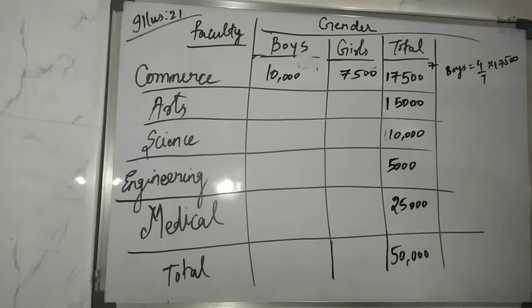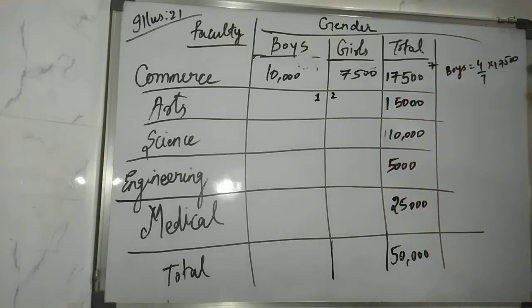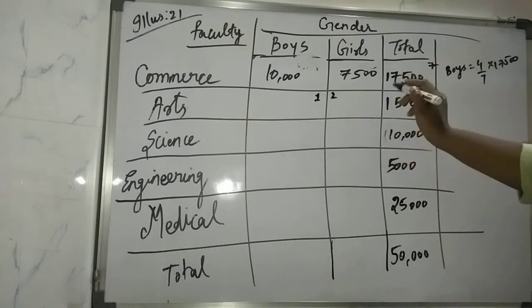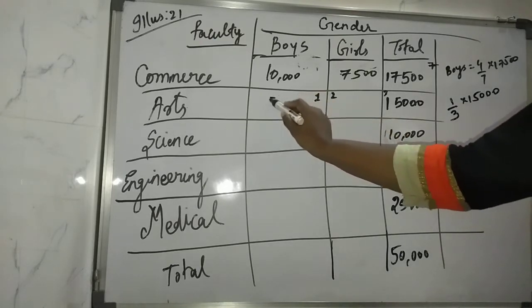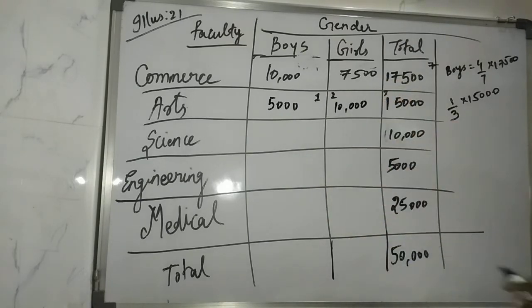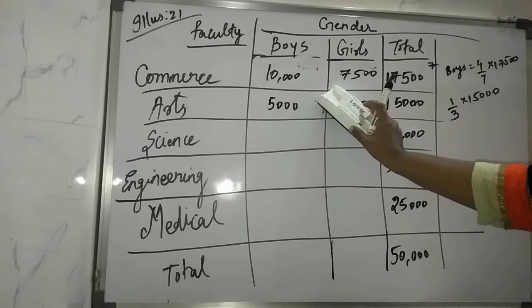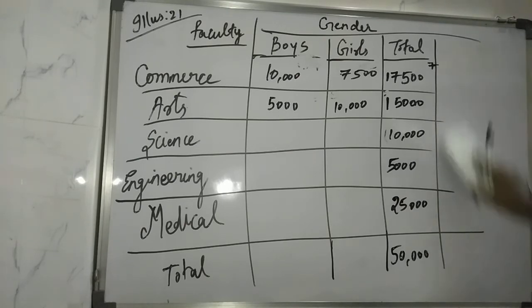Now read the question further. In arts faculty, the number of girls is double that of boys. So girls is double that of boys, means if this is 1, this is 2. Like this, 1:2 ratio you can take. So this is 1, this is 2, this is 3. So how can you find out for boys? It would be 1/3 of 15,000. So 3 5s are 15, right? If this is 5,000, then double of this is 10,000. Okay, you can then just erase it. You can write it with your pencil, the rough work. Then read the question further.